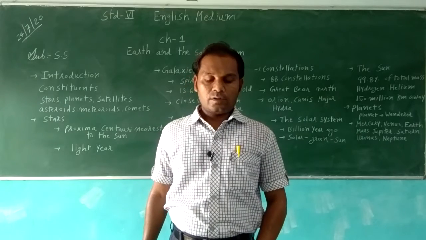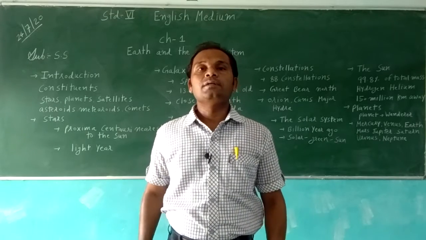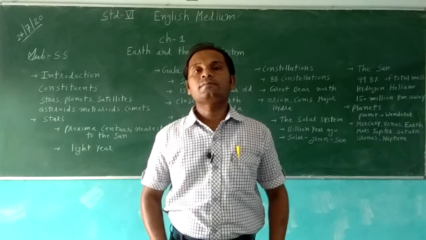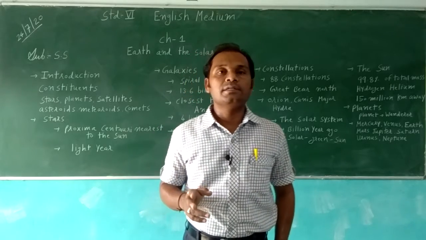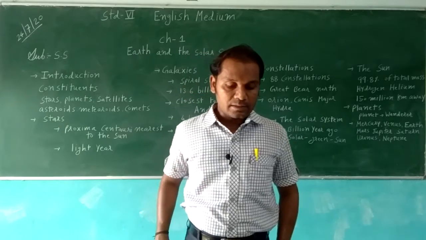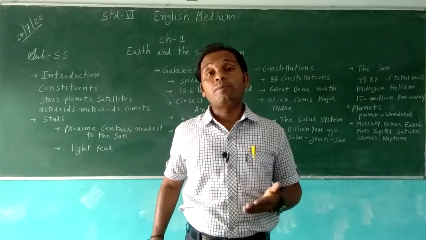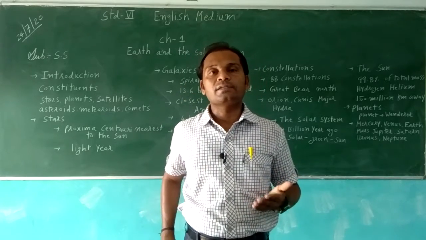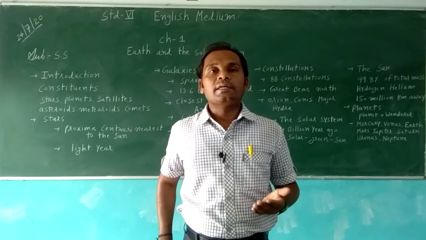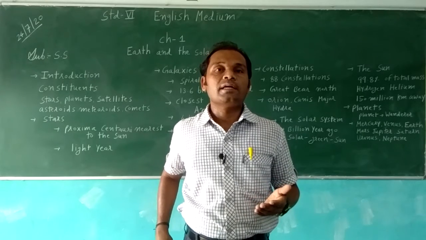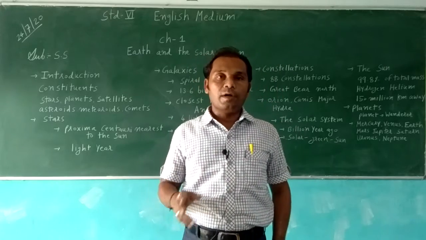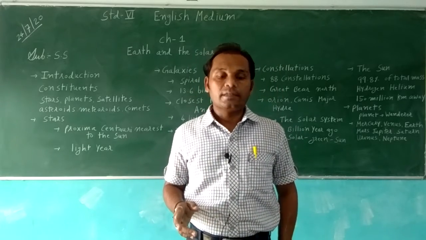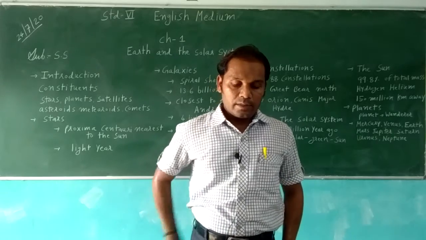It is very difficult to see stars with our naked eyes, but with the help of a telescope we can see many stars in the sky. Many stars are far away from us, and we can see them by telescope. There are groups of stars in the sky called galaxies, which we can also identify with the help of a telescope.